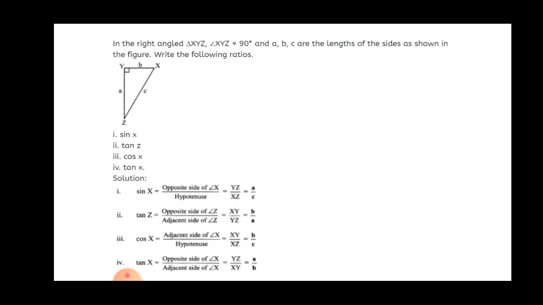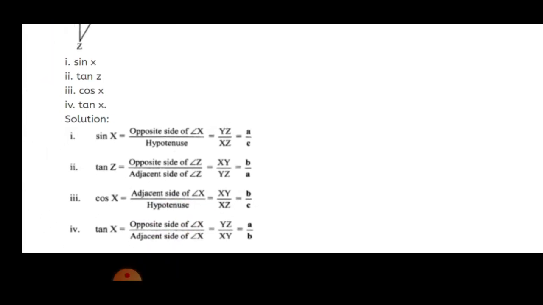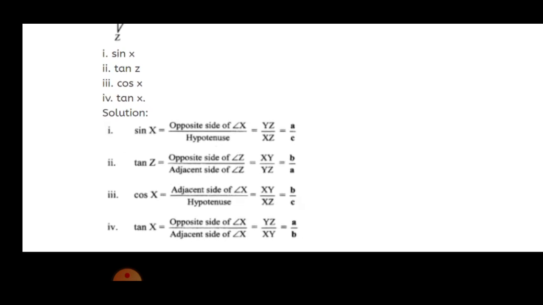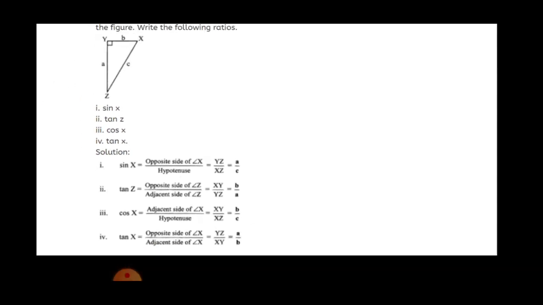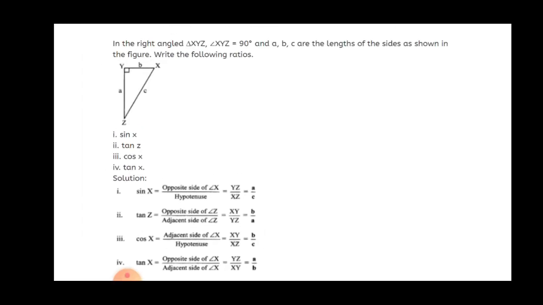Now look at question number 2. All these questions are easy because you only have to write down the ratios. But according to the format in which they ask, you have to write down the answers.